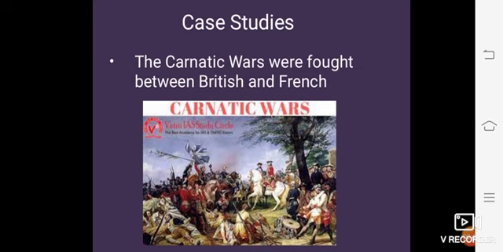Carnatic Wars were fought between the two main European powers in India. These are the British and the French. There are a total of 3 Carnatic Wars, and the main purpose of both the East India Company, meaning the British East India Company, and the French East India Company, was to establish their trade in India.